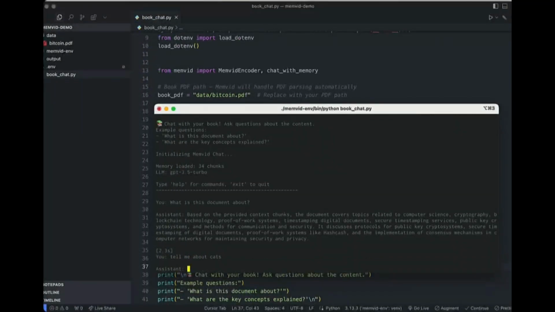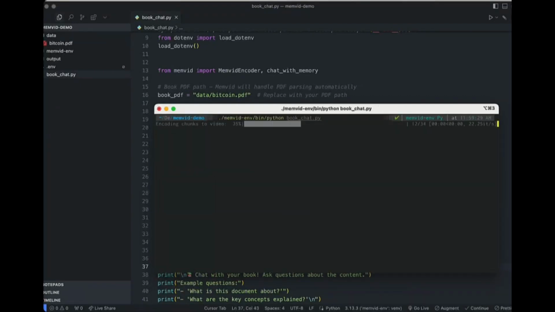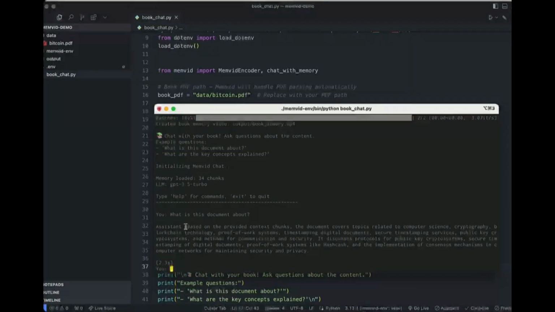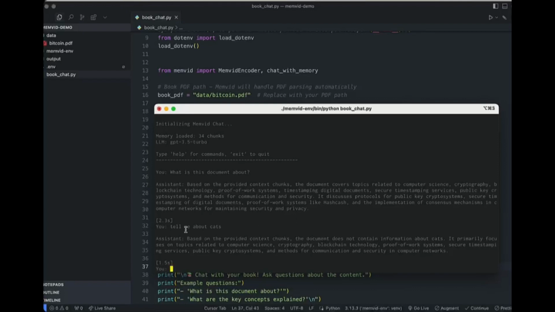The applications are endless. Researchers can compress years of papers into a single file. Companies can build portable, searchable knowledge bases with zero infrastructure. Educators can archive course material into streamable video memory. Journalists can index decades of articles. And individuals can turn their notes into an offline AI assistant that works even without internet.